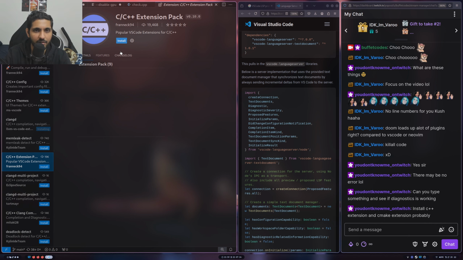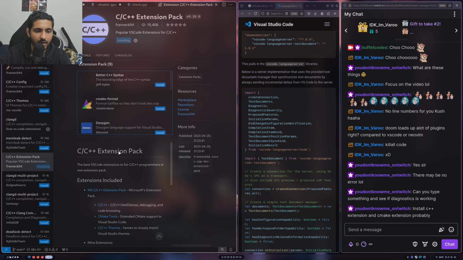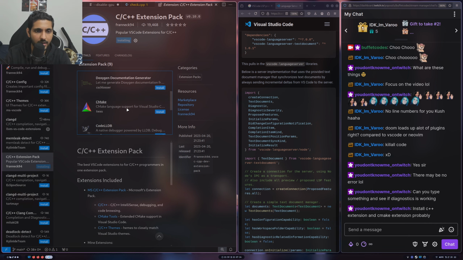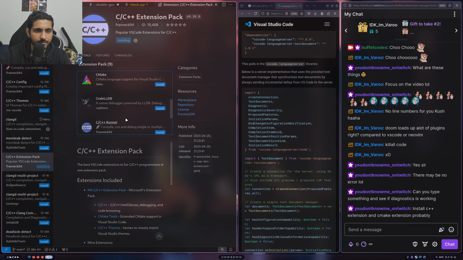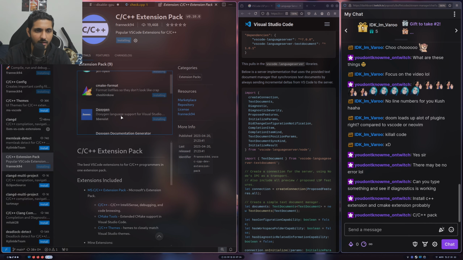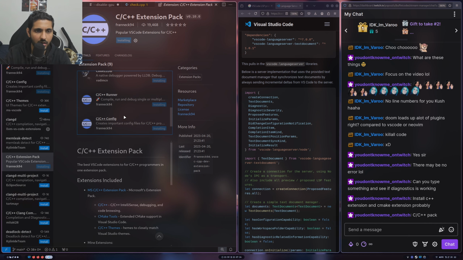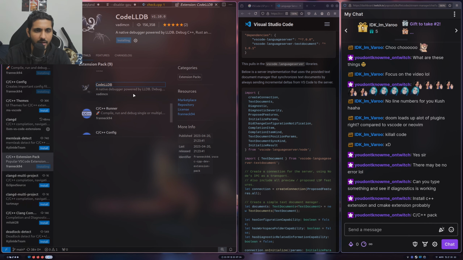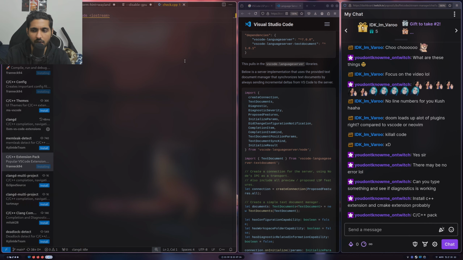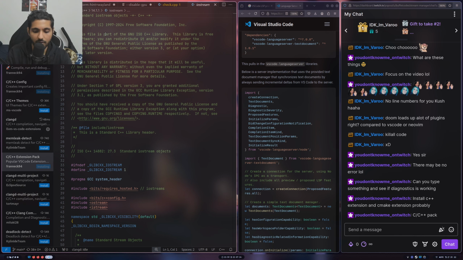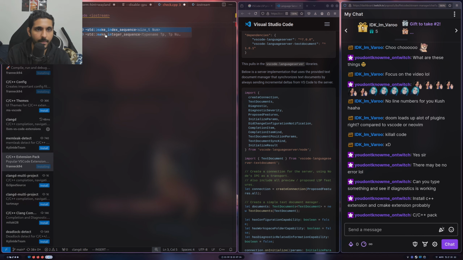I like these extension packs though. So let's just install this, all the tools that come along with it. So it has CMake, CMake format, better C++ extension and all. That's the debugger that we have for VSCode. See our C++ pack. Now we have it. Okay. We can go and do this and let's see. Yeah, we do have it.